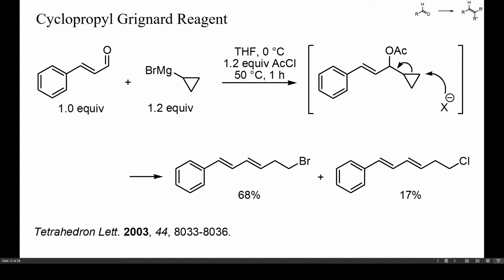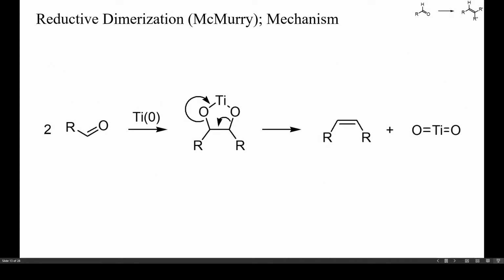With benzophenones or acetophenones as starting electrophile, though, this precaution is not required, and high yields of halobutenes will be obtained upon treating the cyclopropyl carbinol with hydrogen chloride or bromide. Aldehydes and ketones can also be converted into alkenes by treatment with elemental titanium in the so-called McMurry reaction.